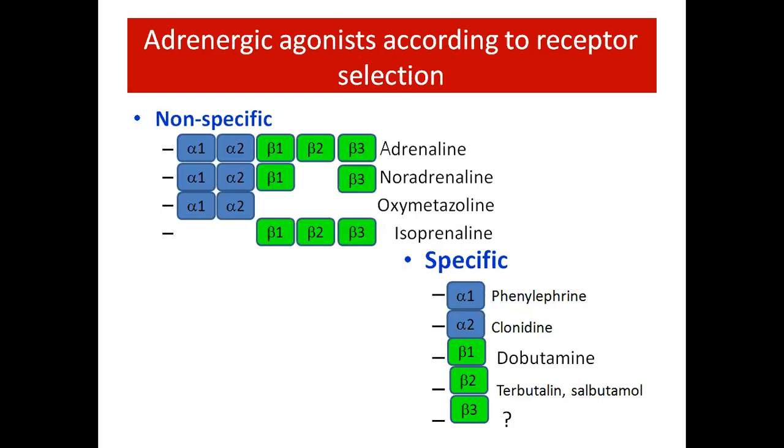And specific adrenergic agonists are phenylephrine, clonidine, dobutamine, terbutaline and salbutamol. Phenylephrine acts only on alpha 1 receptor, clonidine only on alpha 2 receptor, dobutamine on beta 1, and terbutaline and salbutamol act on beta 2 receptors.